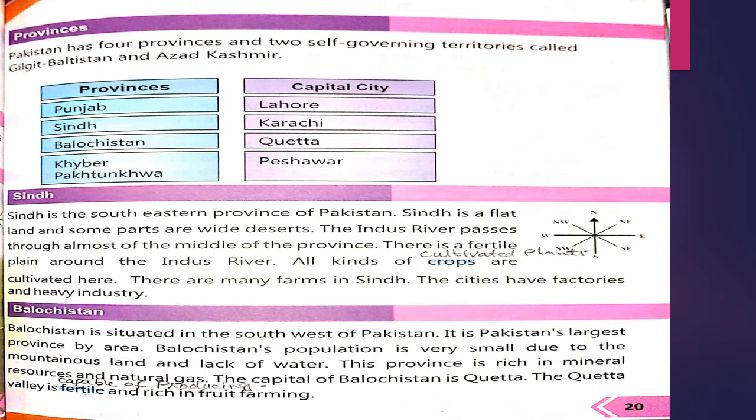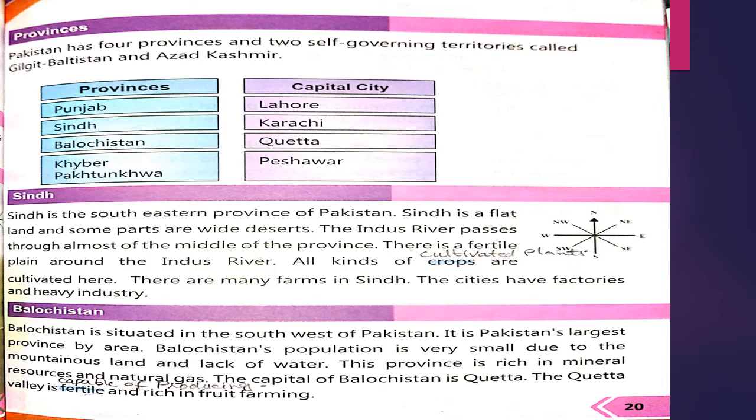Okay. Next, we will learn about provinces and their capital cities. The first province is Punjab, and the capital city of Punjab is Lahore. Then we will move to Sindh, and the capital city of Sindh is Karachi. Next is Balochistan, and the capital city of Balochistan is Quetta. And the last is Khyber Pakhtunkhwa, and the capital city of Khyber Pakhtunkhwa is Peshawar.